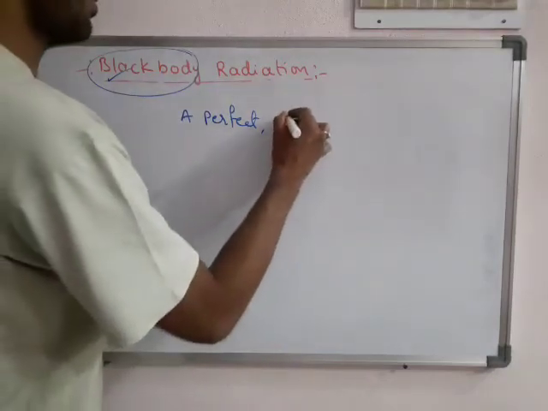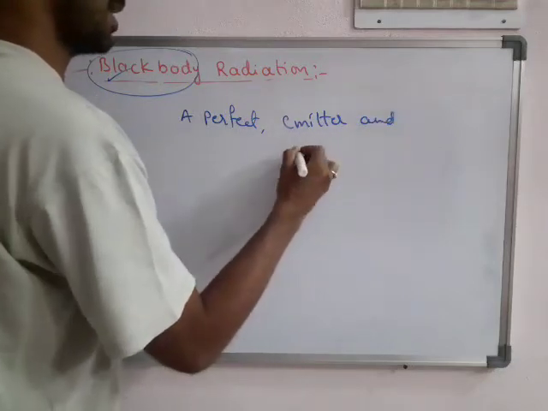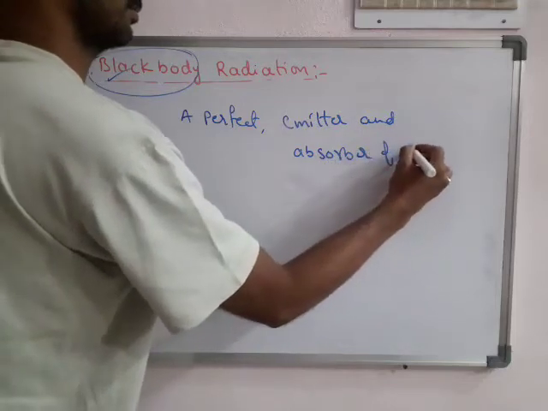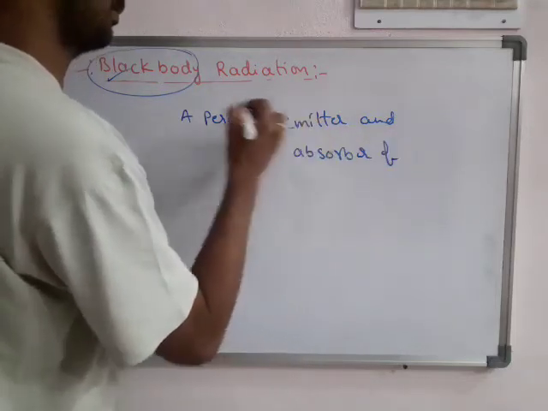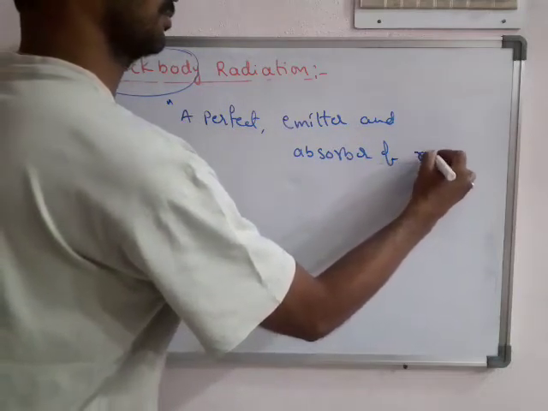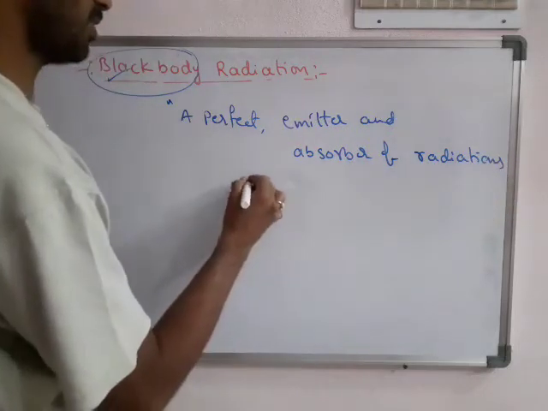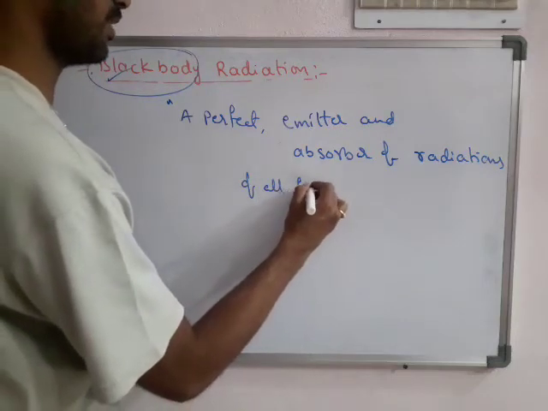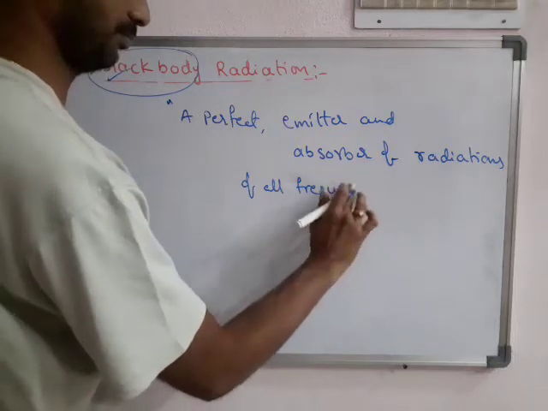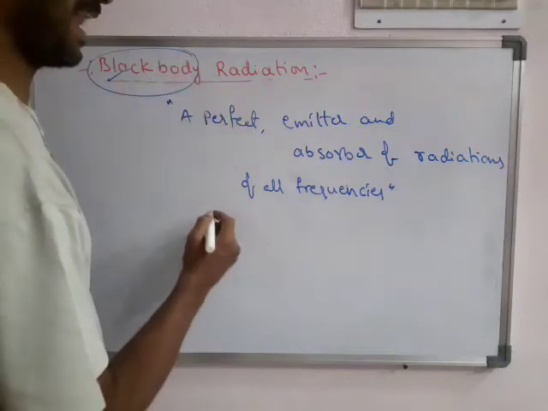So a perfect emitter and absorber of radiations of all frequencies is called a black body.